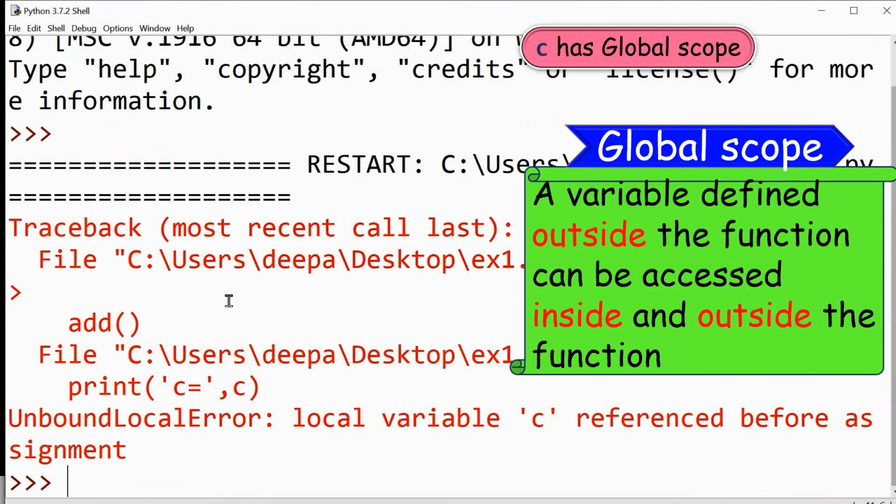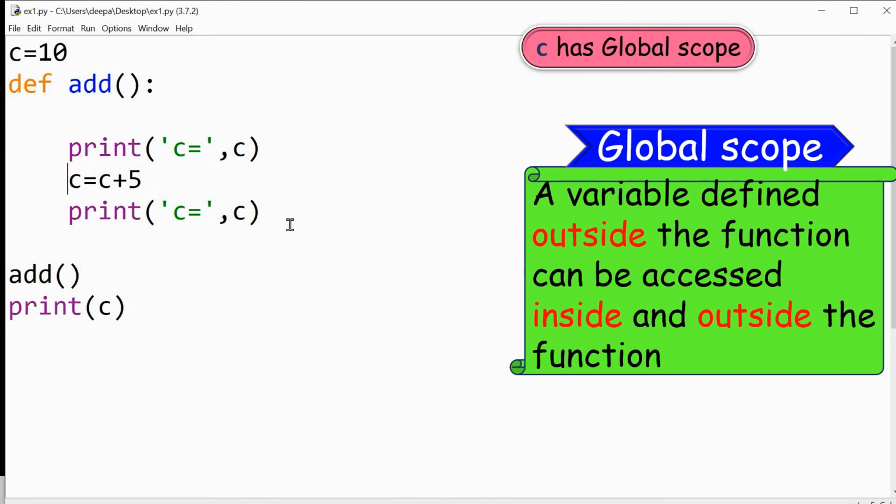So I'll run the program. You can see that Python has thrown an error, UnboundLocalError: local variable C referenced before assignment. So from this error, it is clear that Python is not allowing us to modify a global variable inside the function. So this step is not possible. Okay.